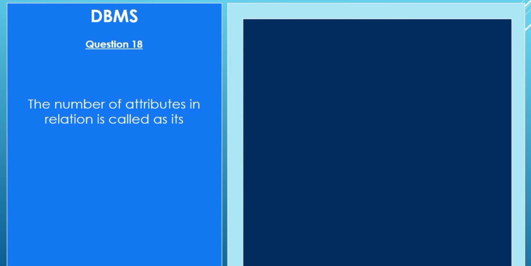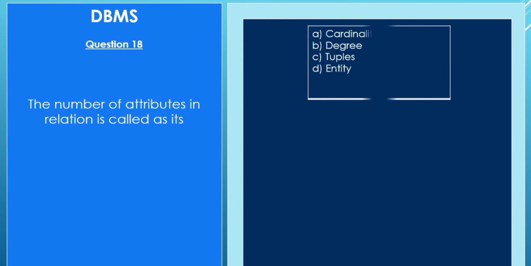Question number 18. The number of attributes in a relation is called its: A. Cardinality, B. Degree, C. Tuples, D. Entity. Answer is B. Degree.